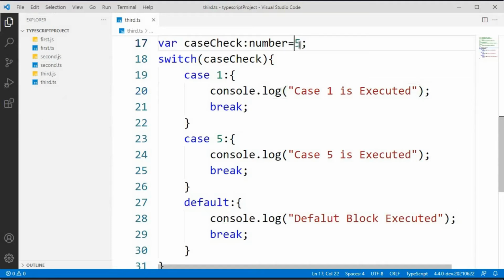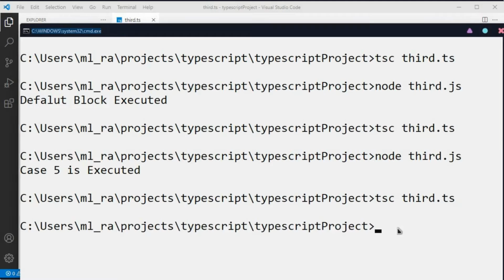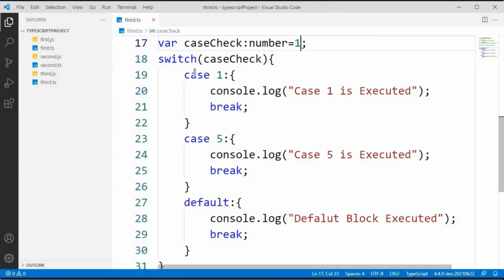Now I want to check case 1. For that, I have changed that number to 1. Let's see what will happen. Now you can see that case 1 is executed. So this is the way we write a switch statement in TypeScript.